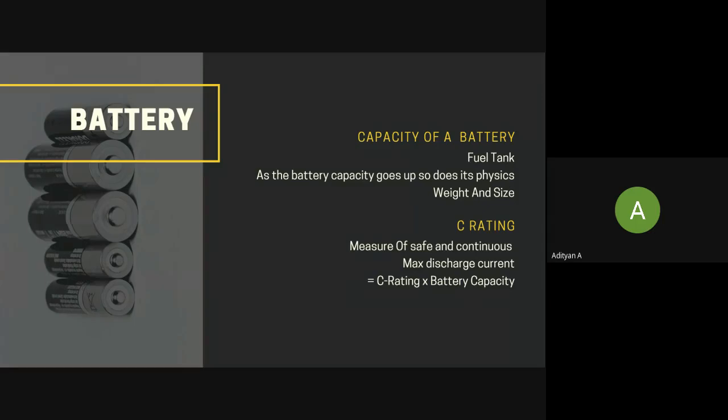So the capacity of a lithium polymer battery is measured in milliamp hours. It is something that is very common.